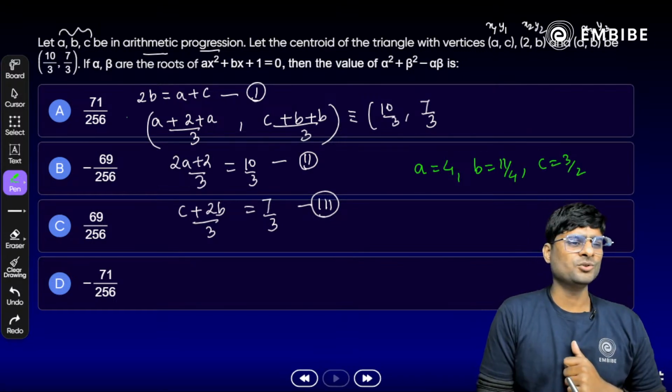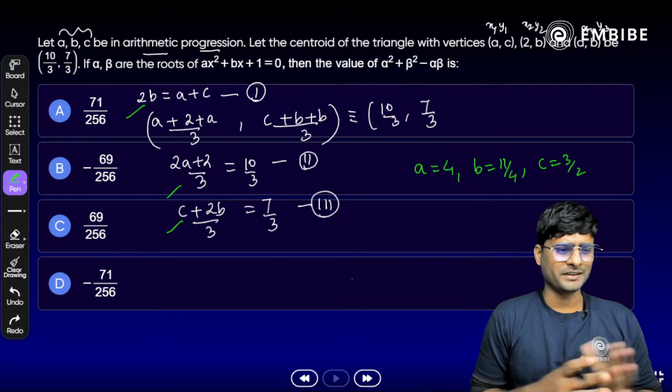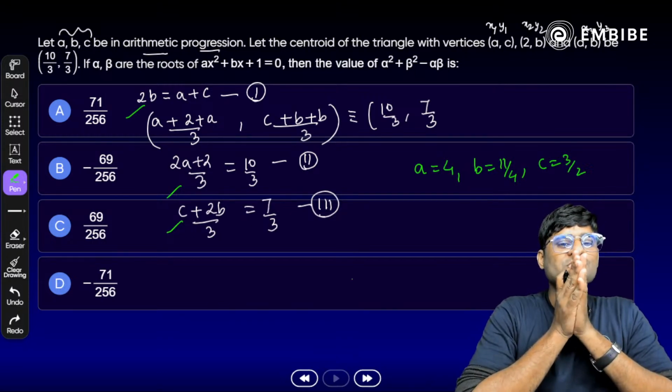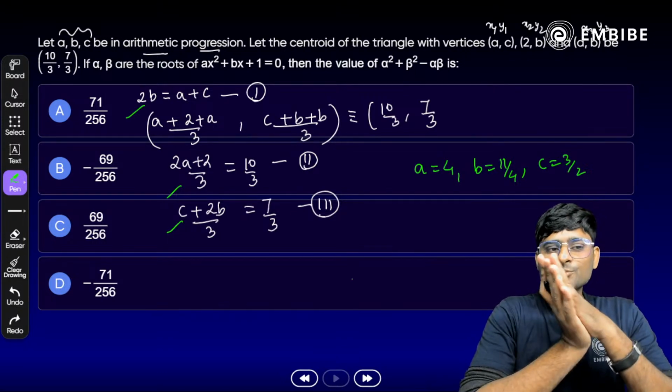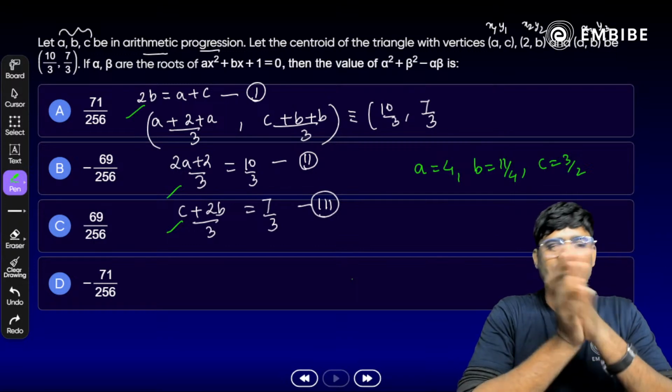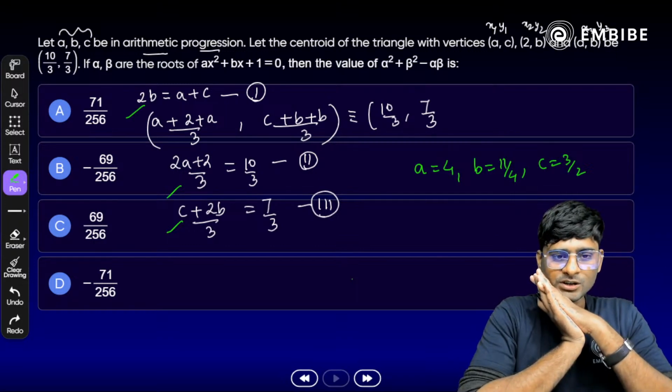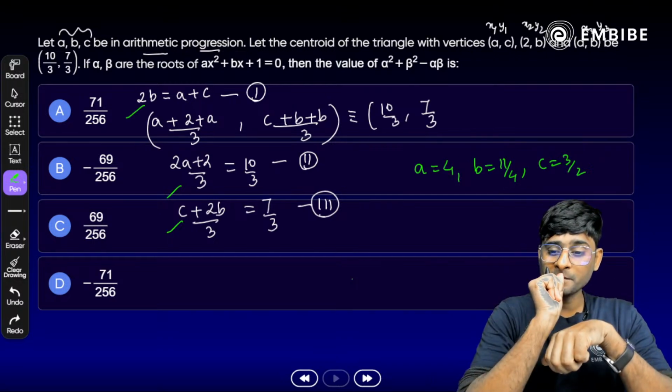Very easy. 3 unknowns, 3 equations. So easy to solve. Now, if alpha and beta are the roots of the equation ax square plus bx plus 1 is equal to 0, we need to calculate alpha square plus beta square minus alpha beta.